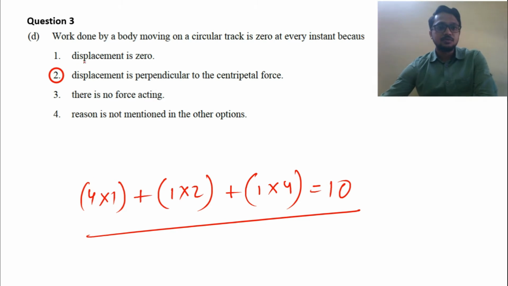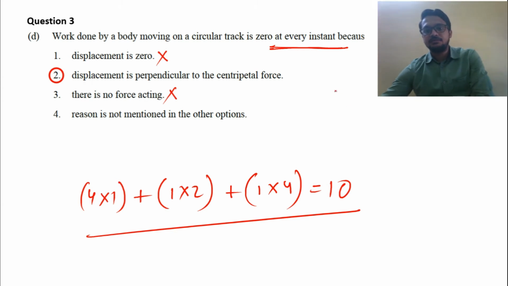Okay, so work done by a body moving on a circular track is 0 at any instant, because what is the reason? Displacement is 0 for a circular track at every instant. It is given at every instant, so the displacement cannot be 0. There is no force acting. Yes, force is there. Why no force acting? The reason is not mentioned in other options. No. Second option: displacement is perpendicular to the centripetal force.